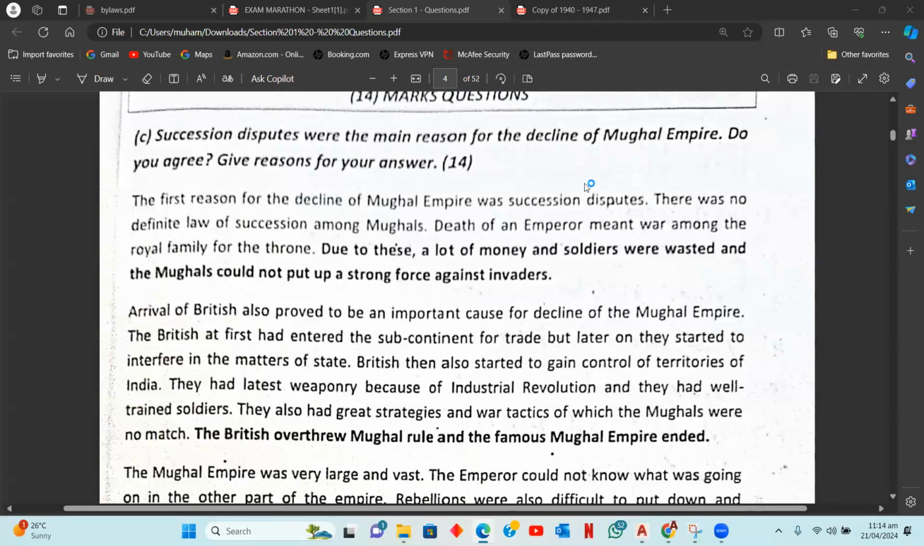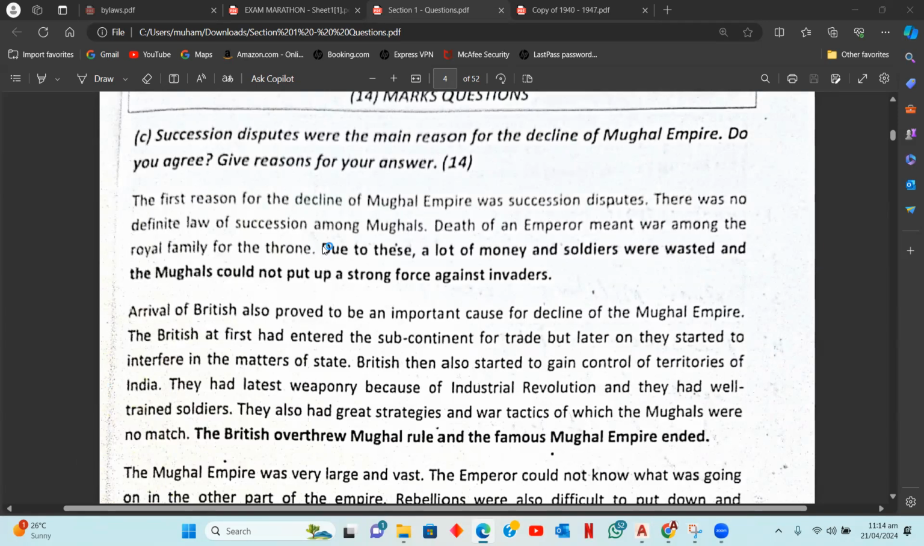Succession disputes were the main reason for the decline of Mughals, so we have to start with succession disputes. The discussion would start in succession disputes, and then it will go onwards to the other reasons. Okay. So if you look at this particular reason, let's see how this model answer is addressing this question. The first reason for the decline of Mughal Empire was succession disputes.